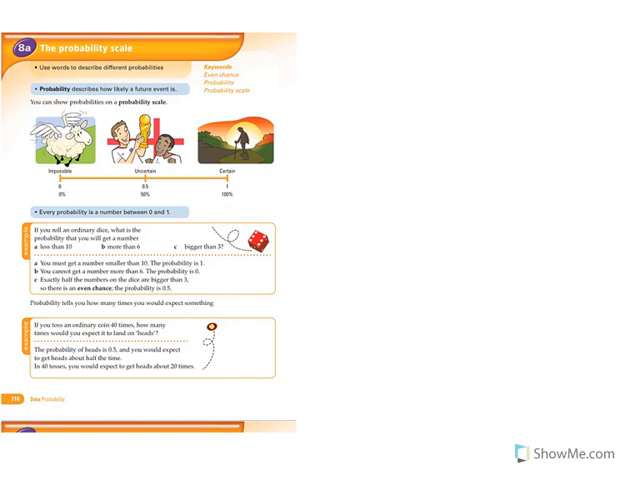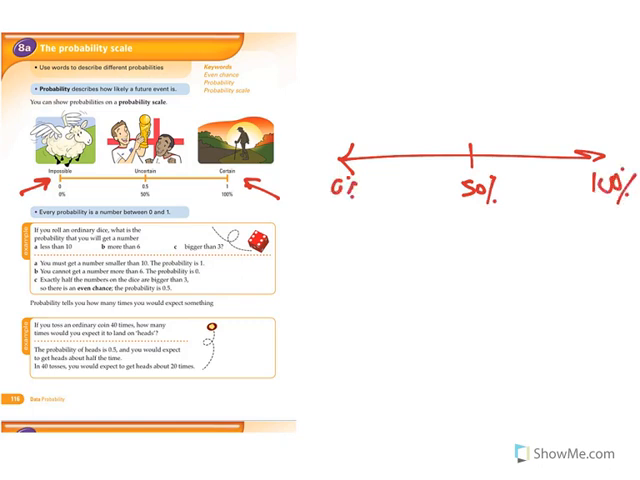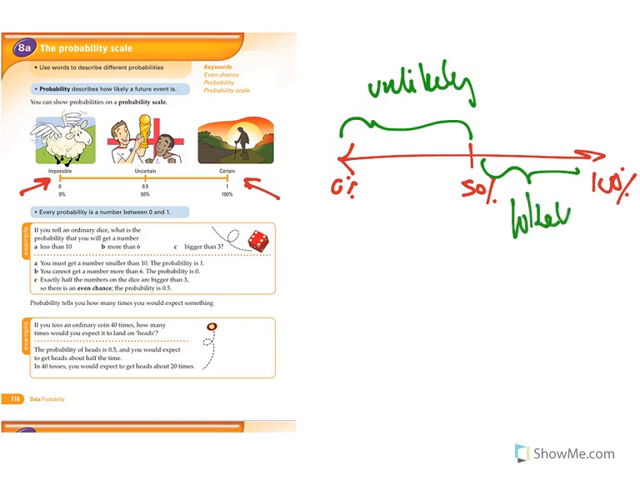So let's look at some examples. Now, this line is a probability scale. We're going to put things on the probability scale. 50%, 0%, 100%. Anything in between here, from 0 to 50, is unlikely. Everything between here and here is likely, because it's not certain, nor is it even.